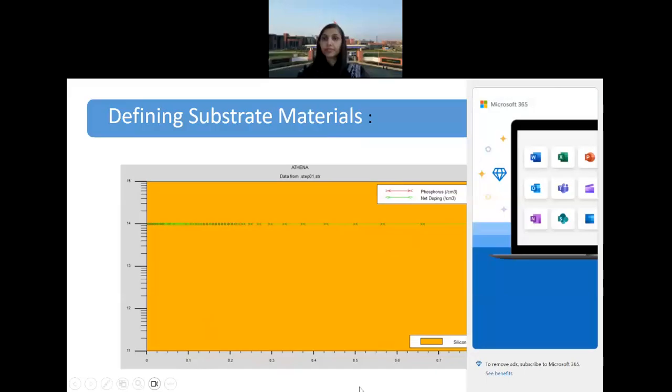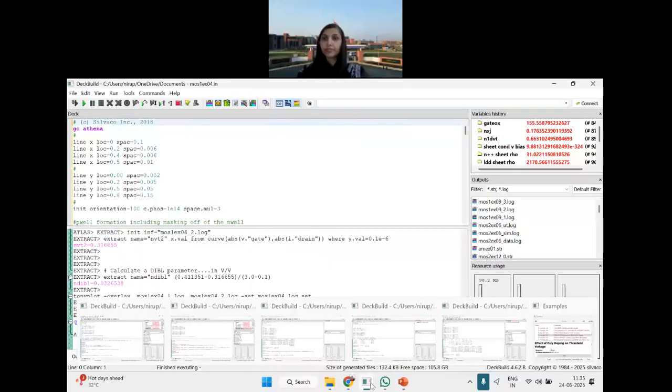Yes. So when you open Silvaco, let's go to the very first step. This is the Silvaco screen. It has DeckBuild, DevEdit, and then TonyPlot. All these things you can see. Out of this, I have loaded an example.